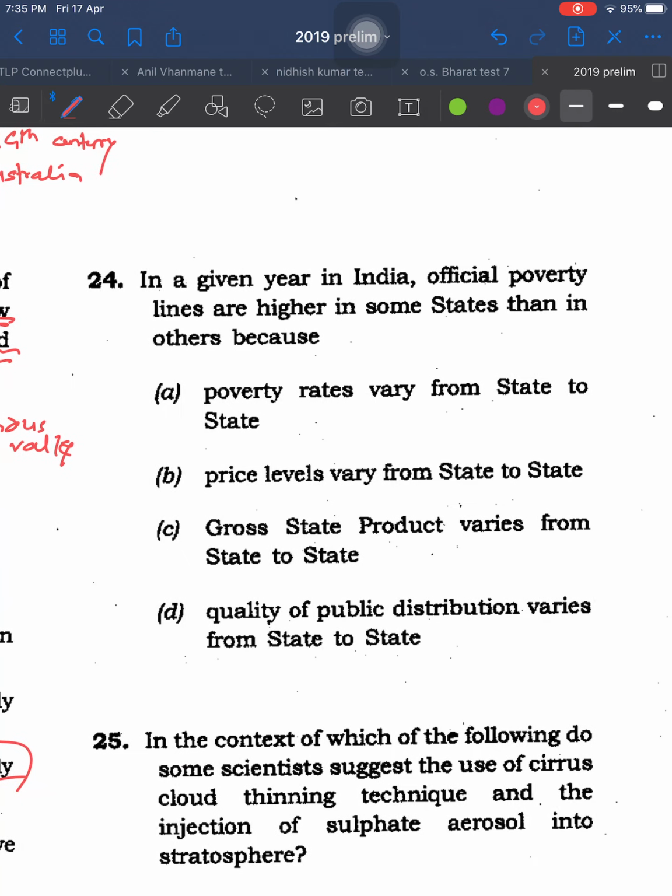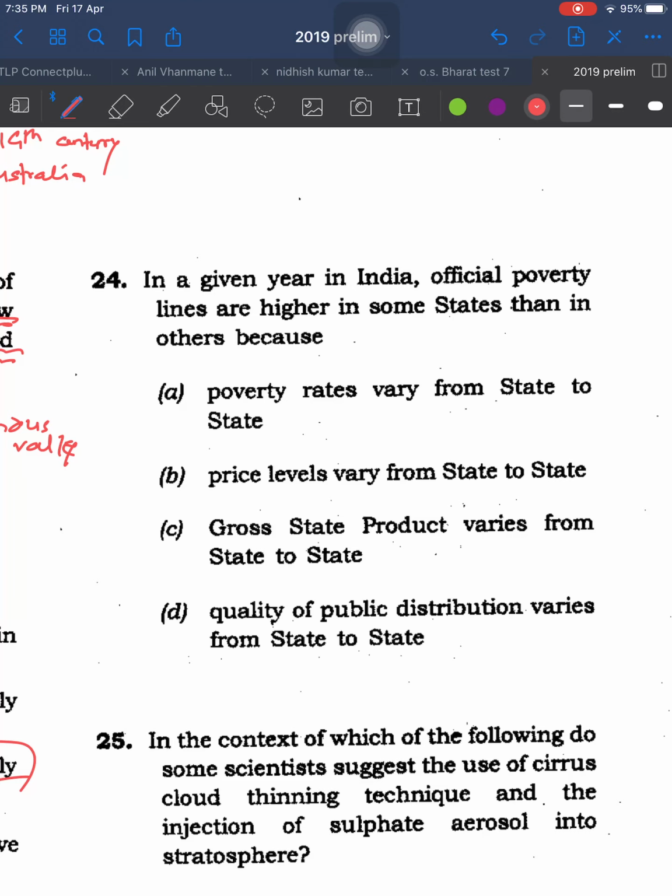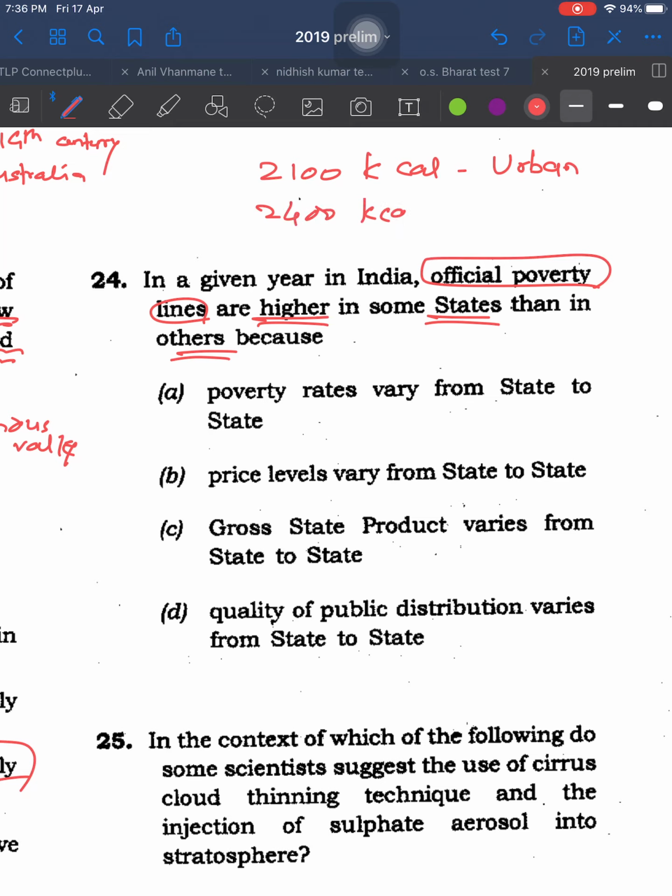Come to 24th. In given year in India, official poverty lines are higher in some states than in others, because... now your conceptual clarity regarding a poverty line should be clear. What is poverty line in India? It talks about food: in urban 2400 kilocalorie per day, in rural. So it talks only in terms of food.